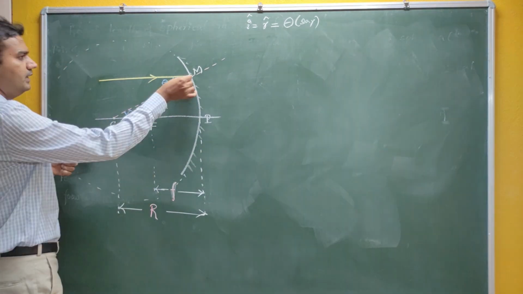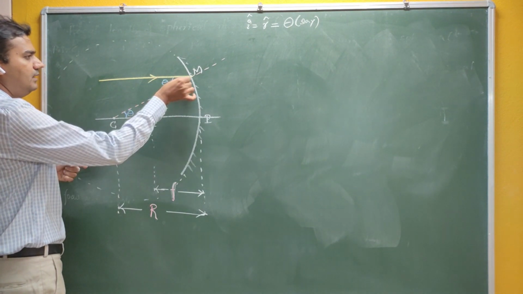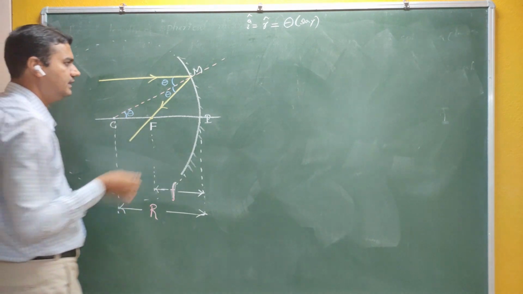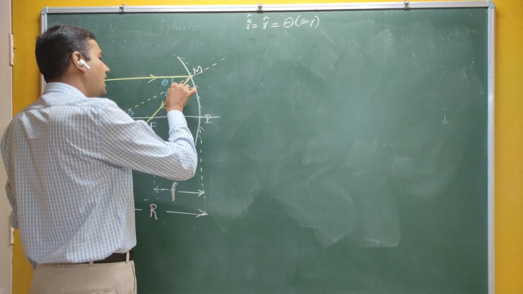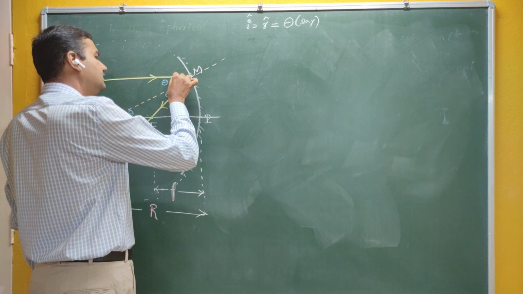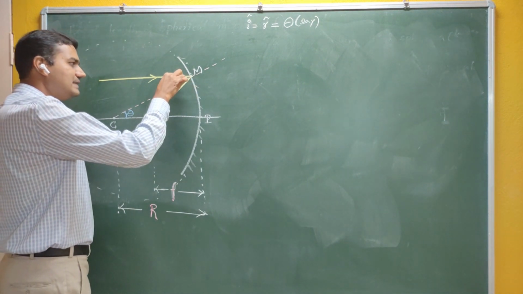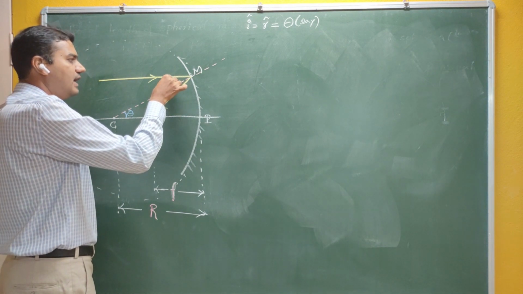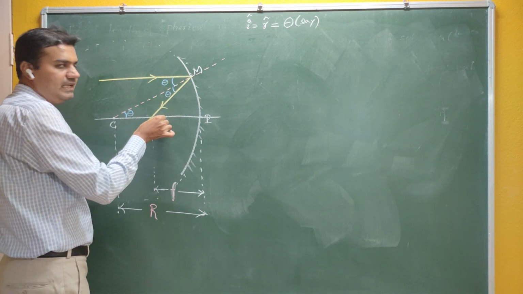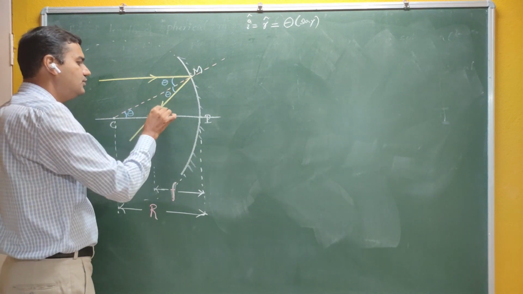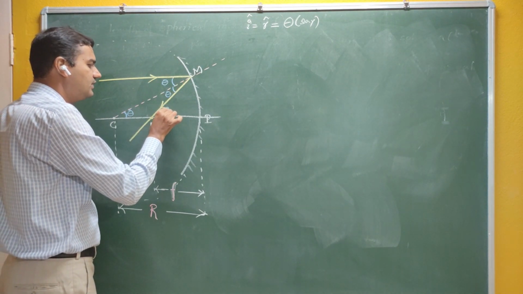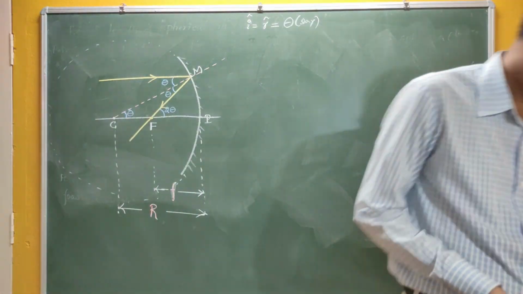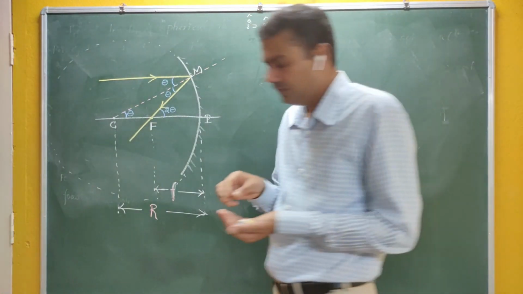Okay, look here. These two are the parallel rays, and this is the line. If this angle is theta, this angle also becomes theta. Similarly, if I take this total angle, you can see the theta and theta, so this angle is 2 theta. Again, this line and this line are parallel to each other. That means this angle should be equal to this angle. If this angle is 2 theta, this angle also becomes 2 theta. Is it correct?